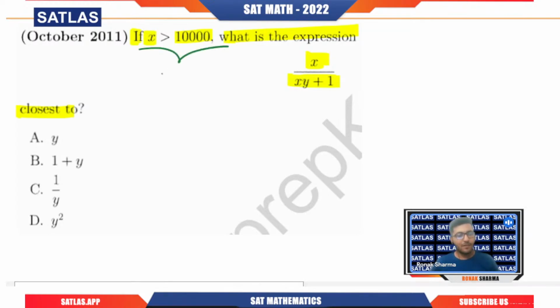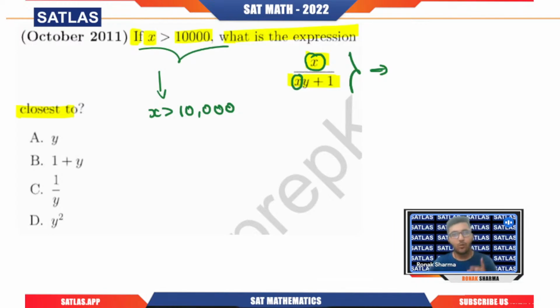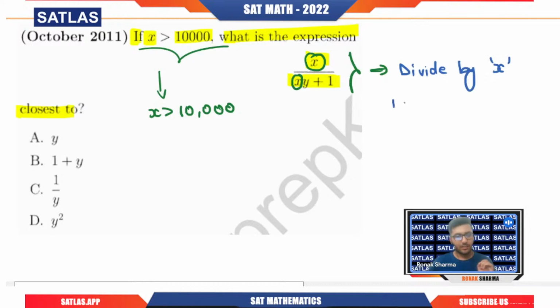Now you can see that they have given us only one piece of information, that x is greater than 10,000. The point is that here I am having the appearance of x at two places. So what I'm going to do is try to put x at only one position, or try to do some substitution, some simplification that makes x appear at only one place. I hope you're able to tell me, okay sir, divide by x in numerator and denominator.